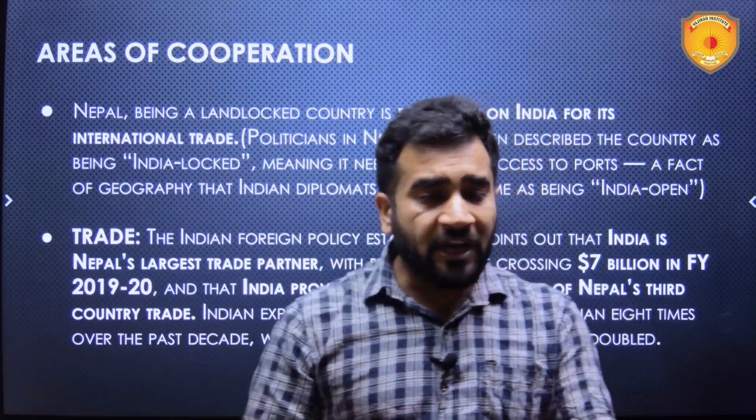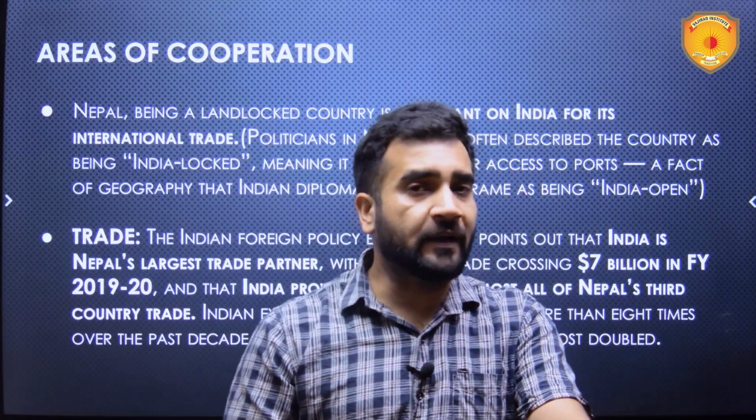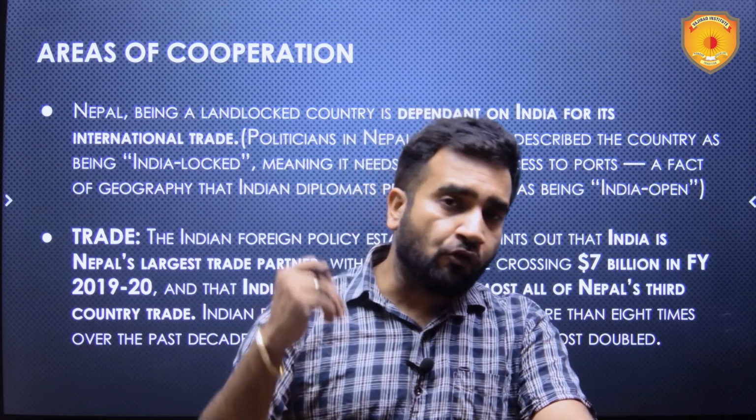Now, areas of cooperation between India and Nepal. There are multiple areas of cooperation, and the areas of cooperation are increasing.